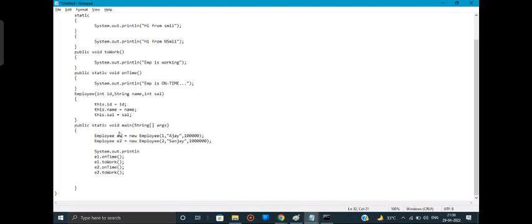System.out.println. So what do you want to print? The employee name, the first employee's name. If you want to print that, how will you print it? E1 dot name. And for the second employee, E2 dot name. We will use the reference variable.